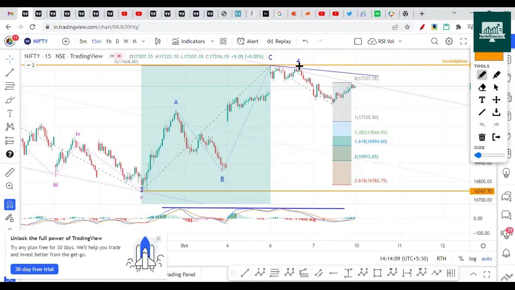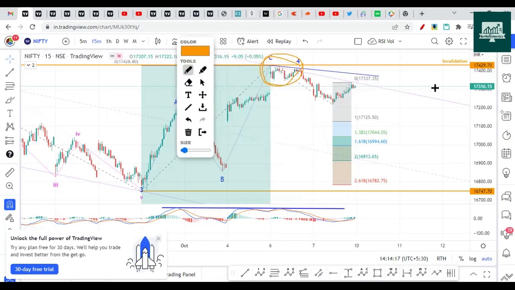So obviously here the drop was not giving an idea. Also, we didn't create any videos for Friday, so I couldn't tell you that it has missed breaking this invalidation level of 16,429. By 1 point, it has missed going and breaking that level. So we call this wave 1 and 2, then again 1, 2, then 1, 2, like this. So the third wave is in progress right now.